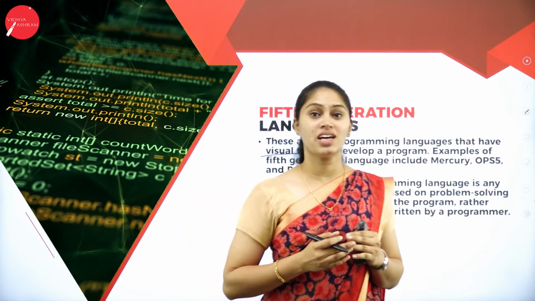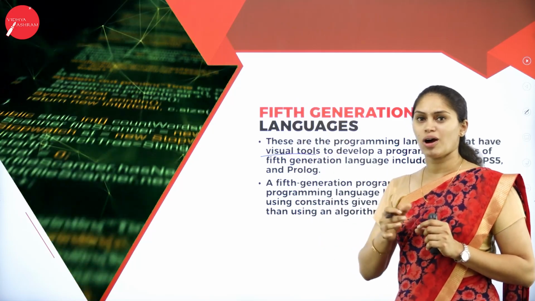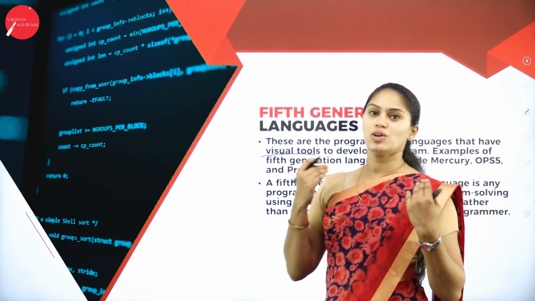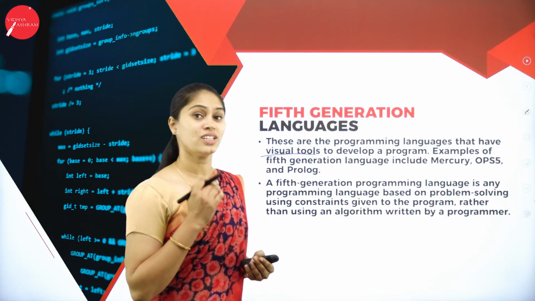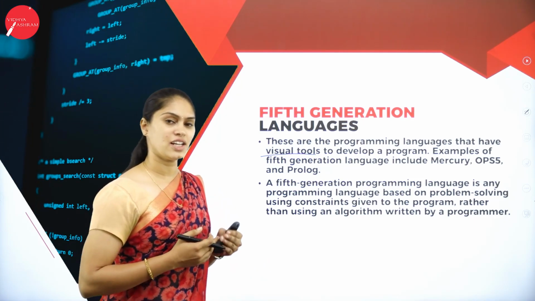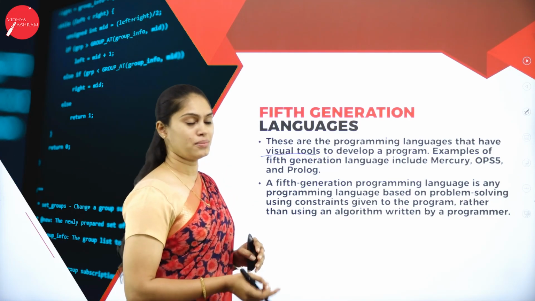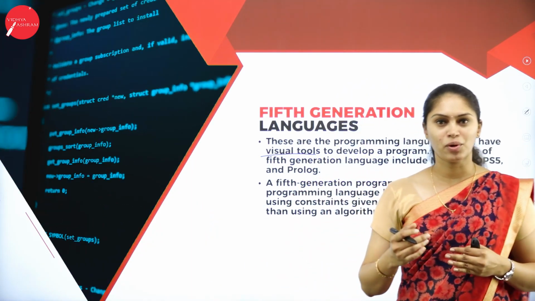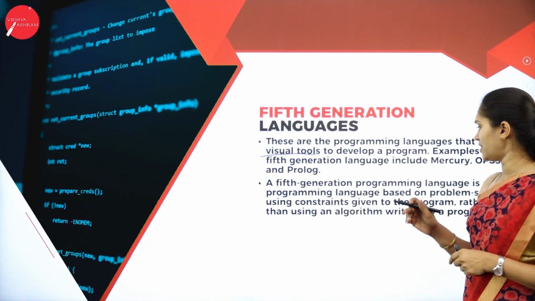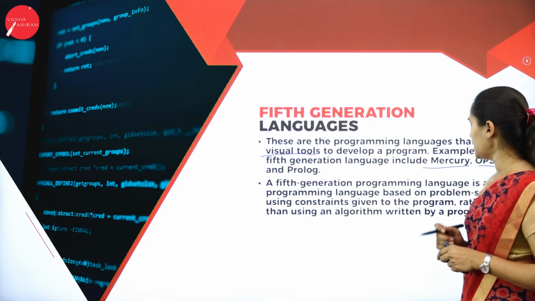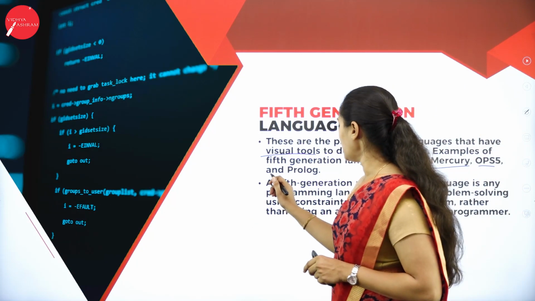So I am going to use visual tools, that is drag and drop. When I am dragging that content, at the background the code is generated. So instead of writing the code, I can just use these visual tools in order to develop the program. What are the programming languages that I have for the fifth generation? That is Mercury and OPS5 and then Prolog.